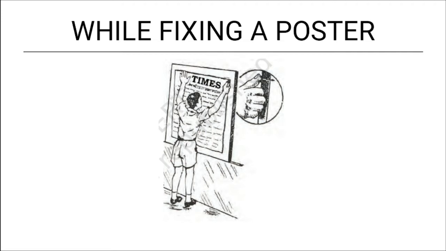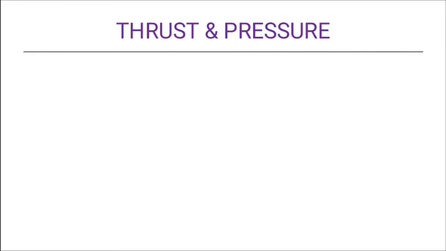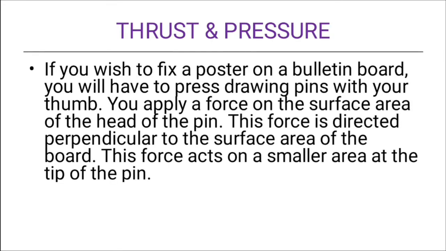When you fix it with the drawing pins, it will remain there for a longer amount of time. So if you wish to fix a poster on a bulletin board, you will have to press the drawing pins with your thumb. And in this case, you apply a force on the surface area of the head of the pin. This force is directed perpendicular to the surface area of the board, and this force acts on the smaller area at the tip of the pin.